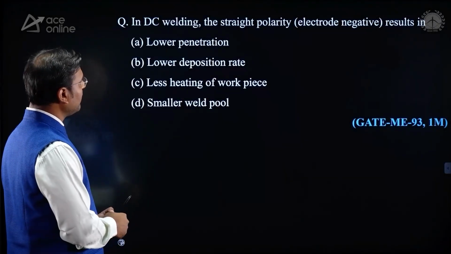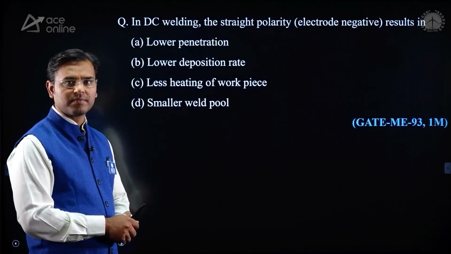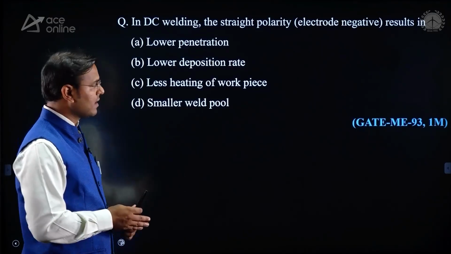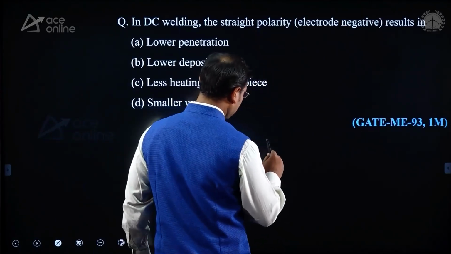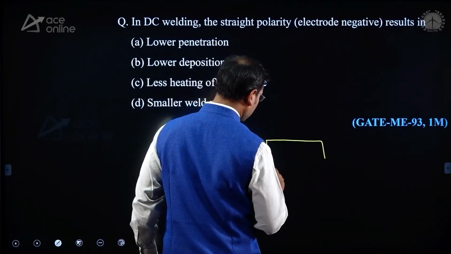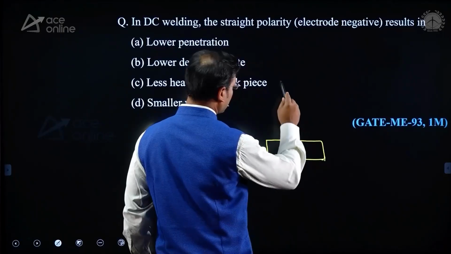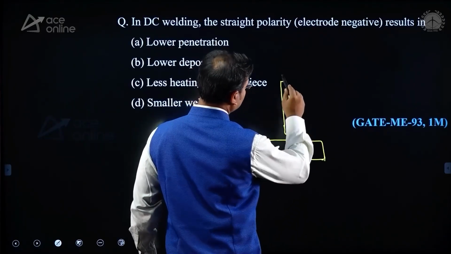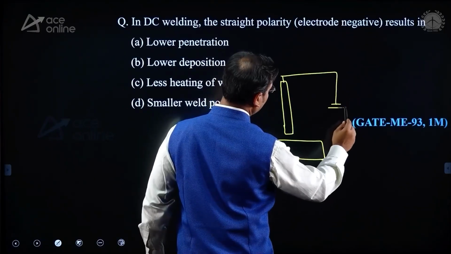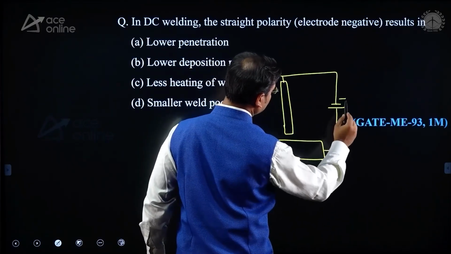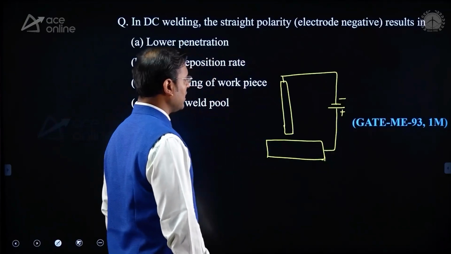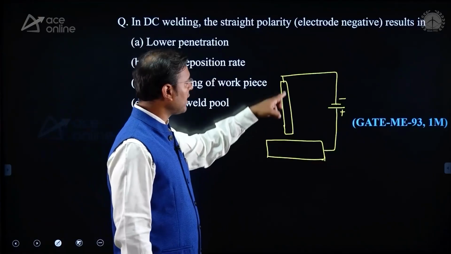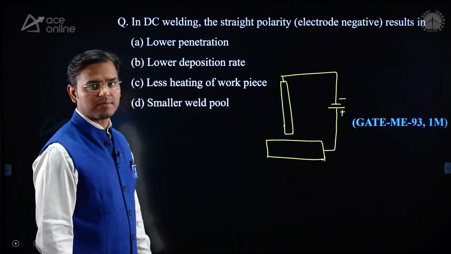Yes, next. In DC welding, the straight polarity results in what? There are two types of power source. One is alternating current and the second is direct current. And in direct current, two cases are there. In one case more heat is going to generate at the workpiece. It is known as direct current straight polarity. Here you can see that the electrode is connected to the negative terminal and the workpiece is connected to the positive terminal. This is known as direct current straight polarity, and here also it is written that direct current straight polarity means the electrode is connected to the negative terminal.